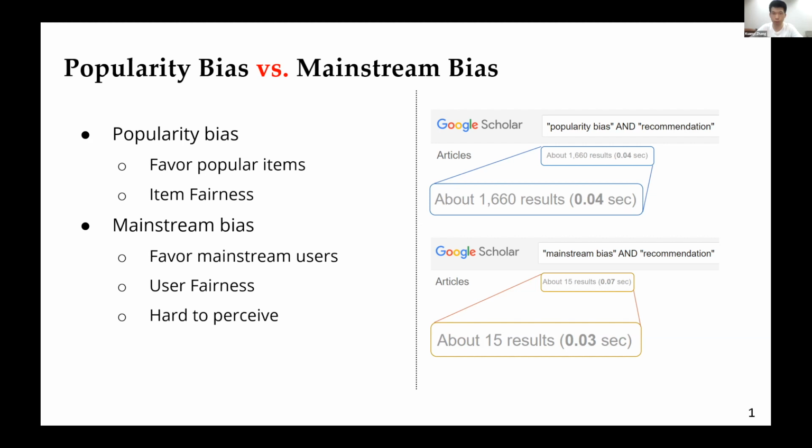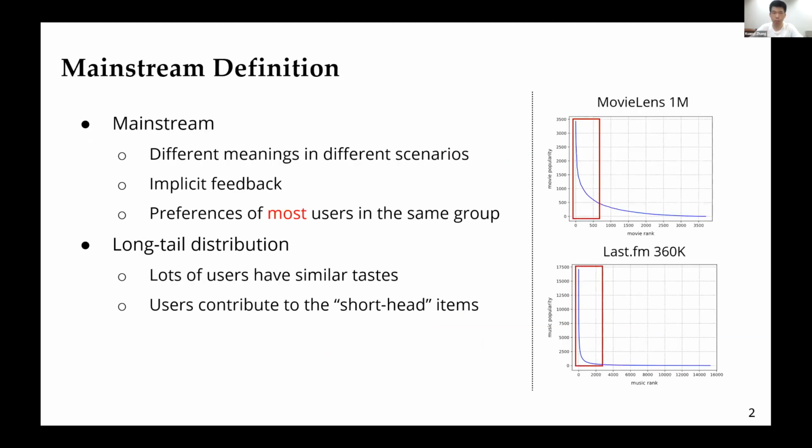Before diving into mainstream bias, we must figure out what is mainstream. So mainstream have different meanings in different recommendation scenarios. In this paper, we only consider the implicit feedback and provide a universal definition. We conclude that mainstream represents the preferences of most users in the same group. On the right pictures, we could see clearly long-tail distributions.